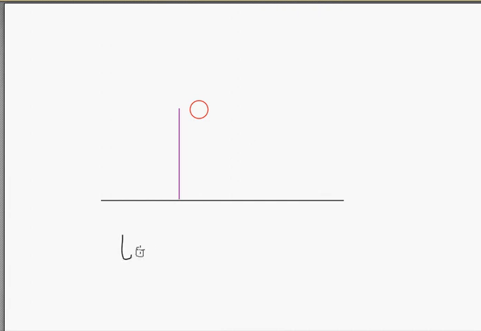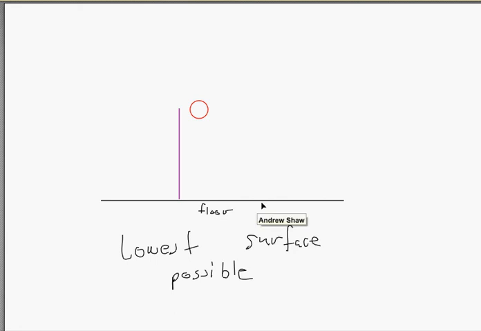The lowest surface possible is where we start to measure our height from. And in this case, in the classroom, it's the floor. But if we were dropping extremely heavy objects, they could go through our floor, into the floor below our floor, and maybe even through that floor. So we could have some major issues.